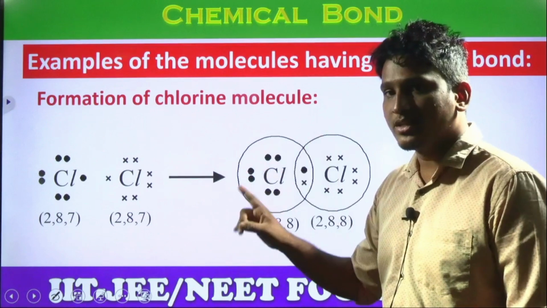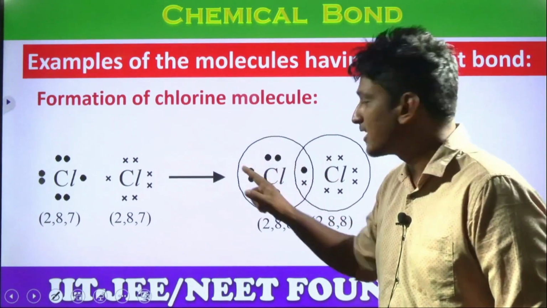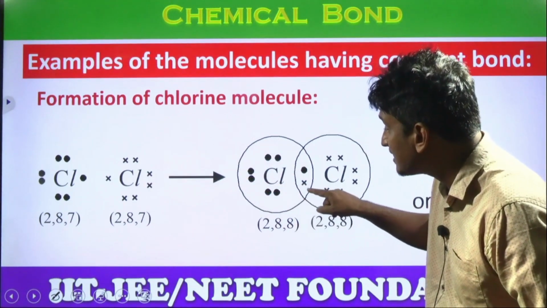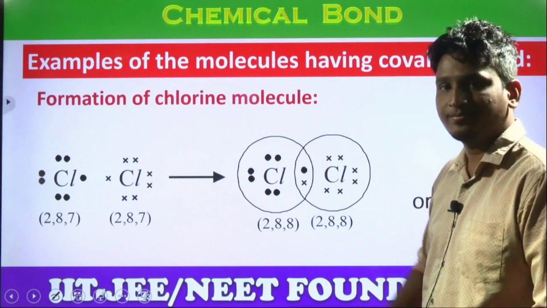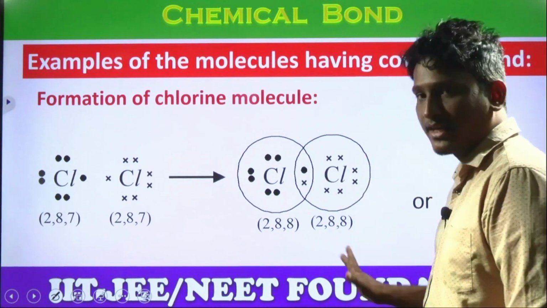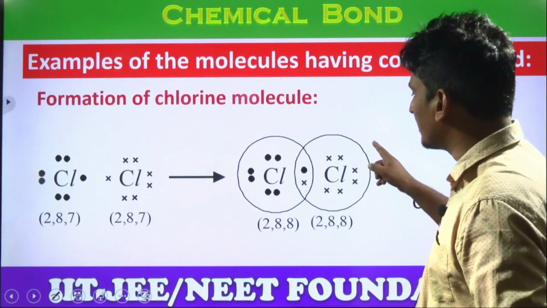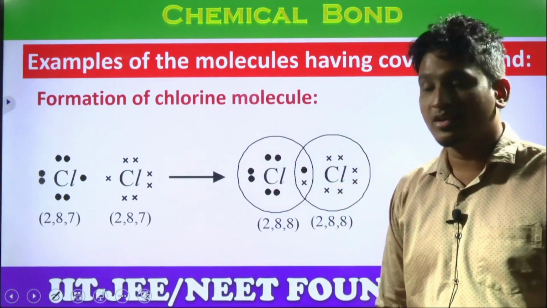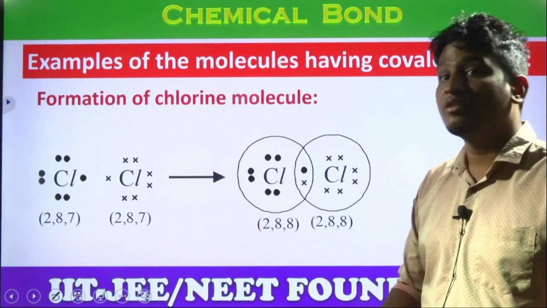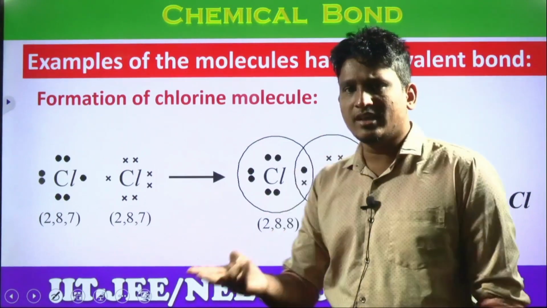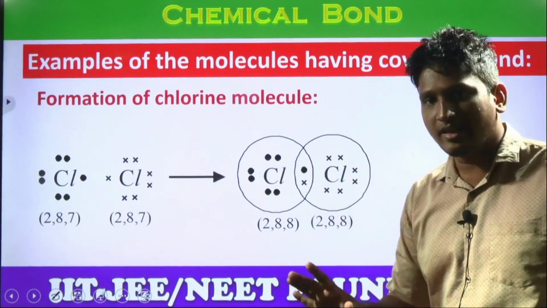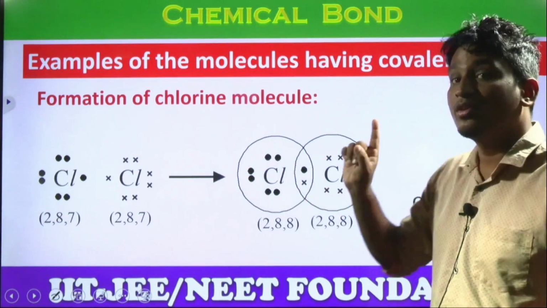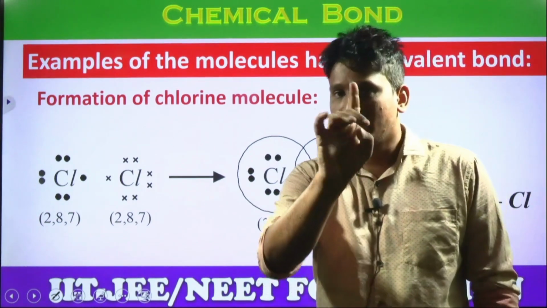Look at here, to represent the covalent bond we circle. How to circle? You have to circle the electrons of this chlorine atom as well as the bonding electron of the other chlorine. Similarly, from this chlorine side, circle the electrons of this chlorine along with the bonding electron of the other chlorine. Understood? Between these two chlorines, how many electrons do they share? 2 electrons, 1 pair of electrons. In these 2 electrons, 1 belongs to one chlorine, the other belongs to the opposite chlorine. That is equal sharing. Got the clarity?